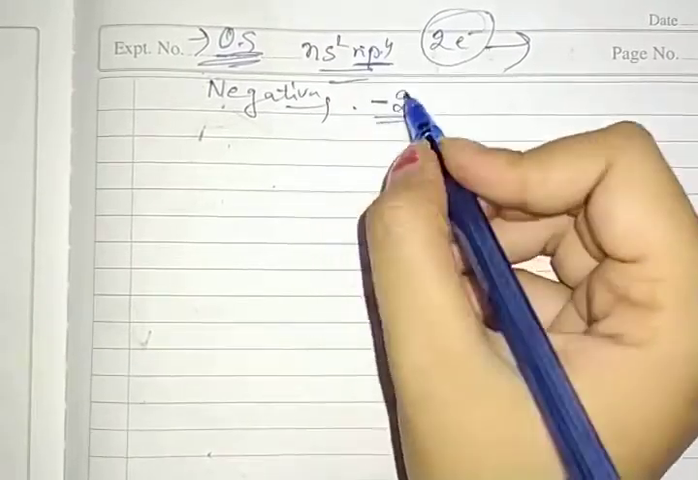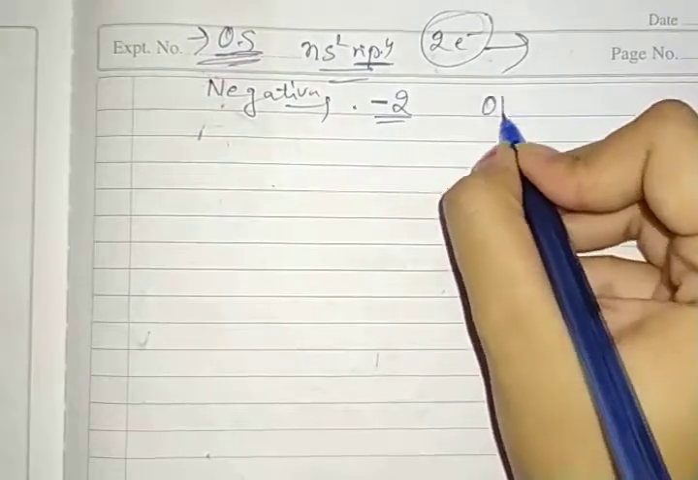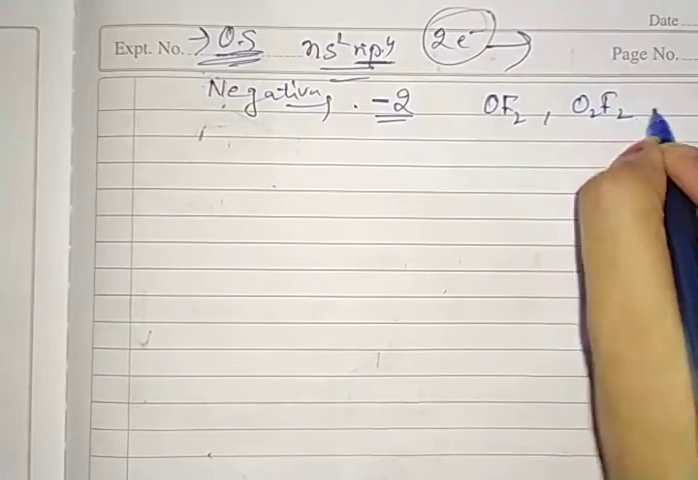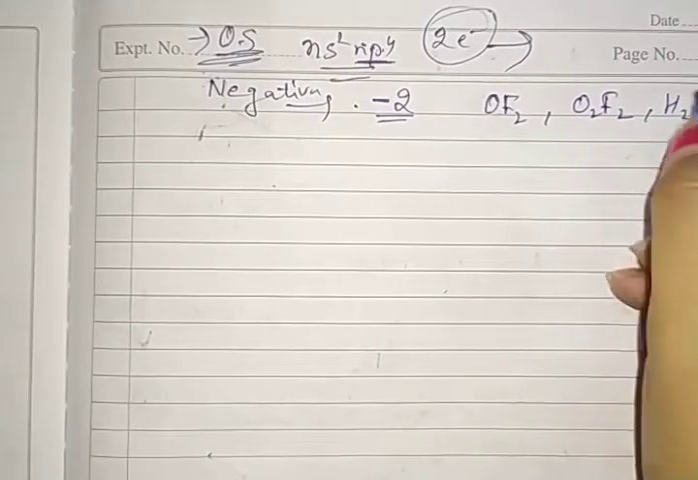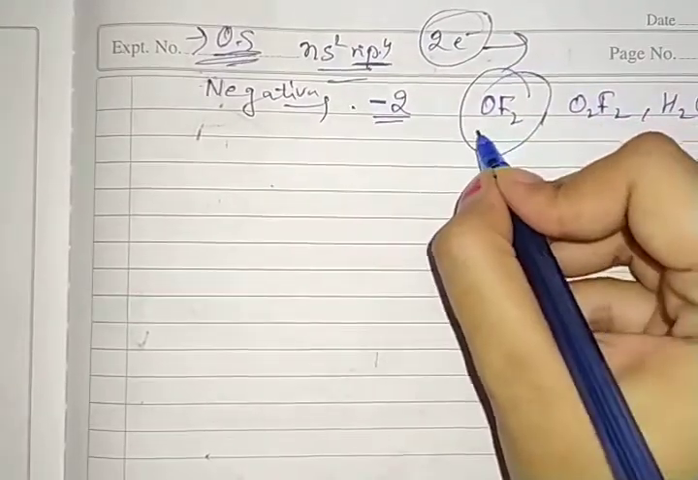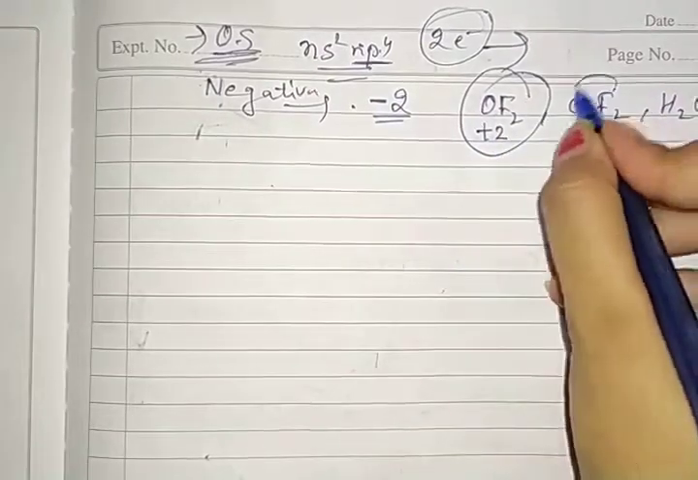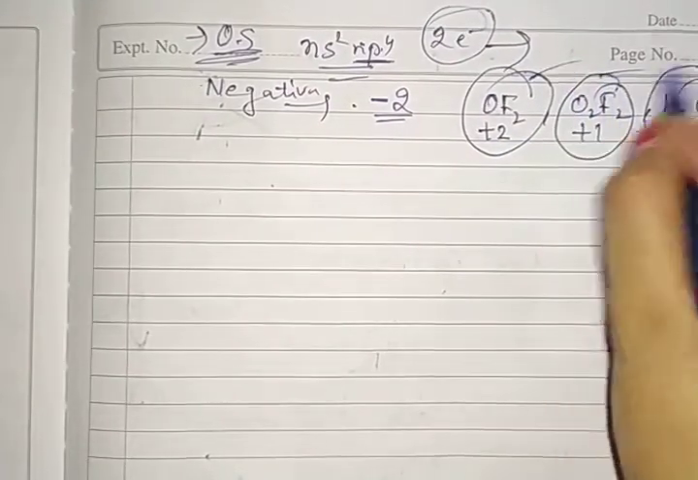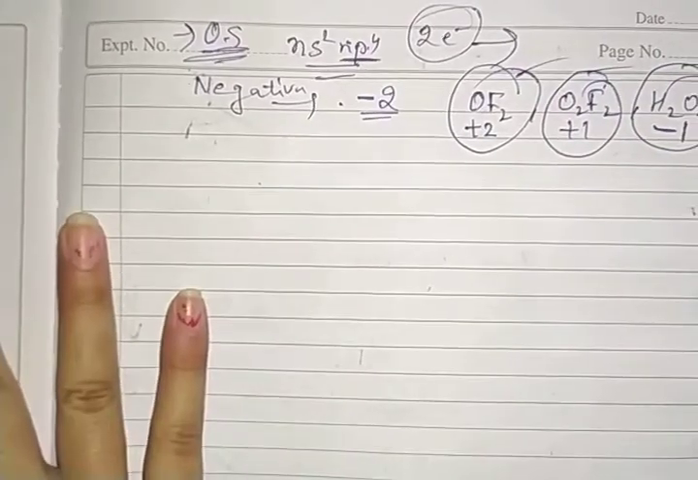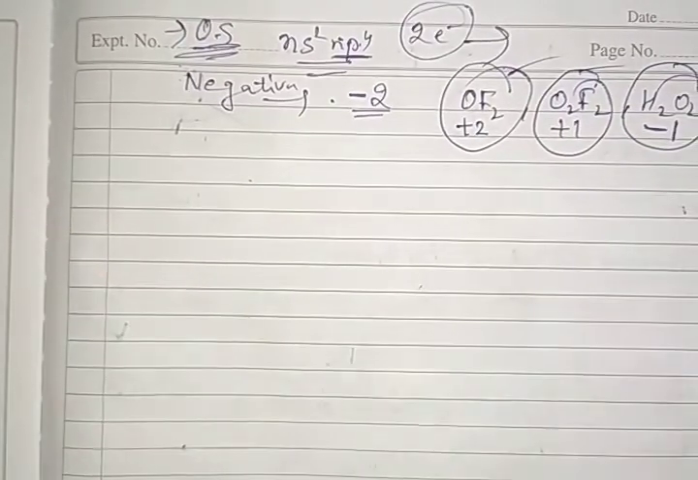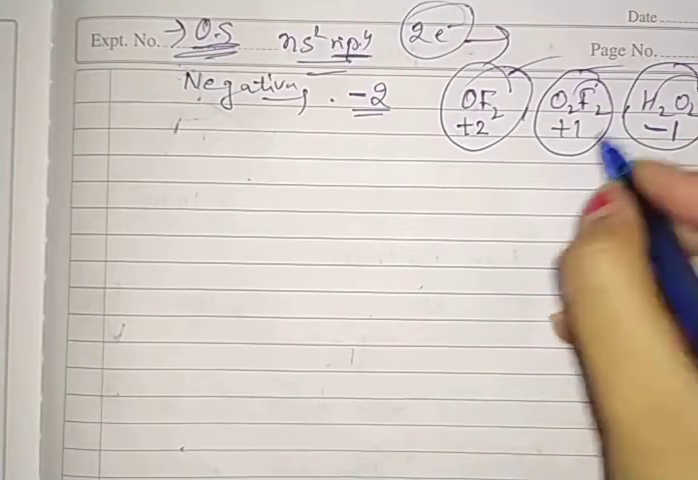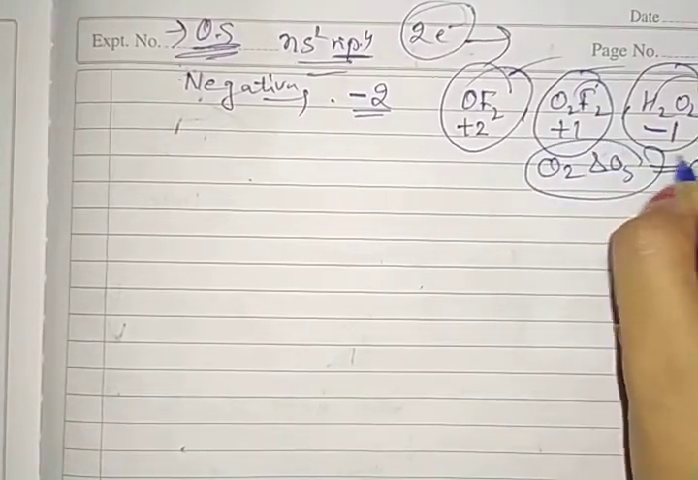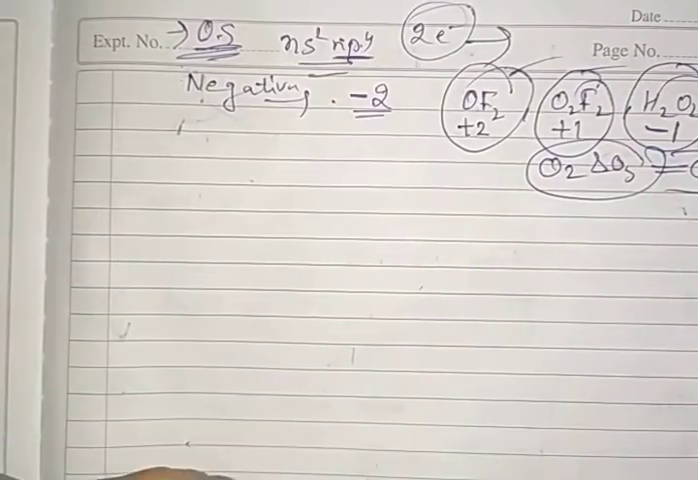There are some exceptional cases like OF2, O2F2, and one more is H2O2. You have to remember that the oxidation state of oxygen is +2, +1, and here we have -1. These three are exceptional cases. Clear? And we have 0 in the cases of O2 and O3. That is the 0 oxidation state.